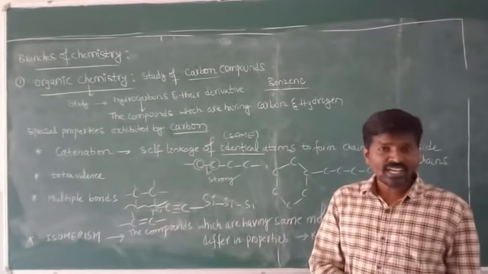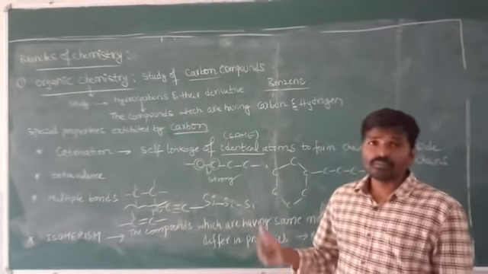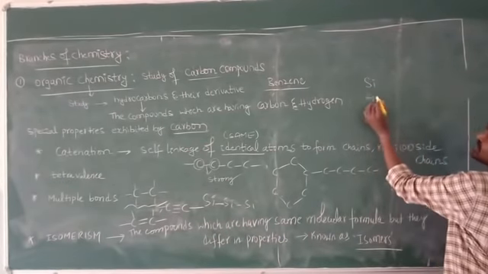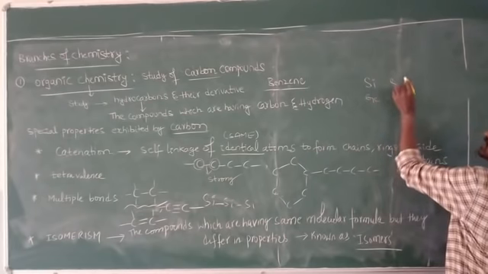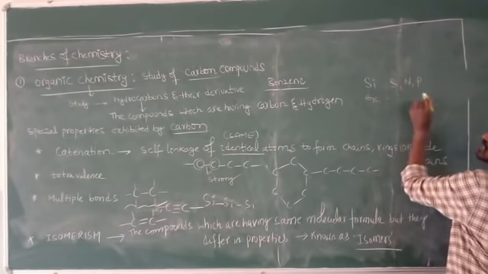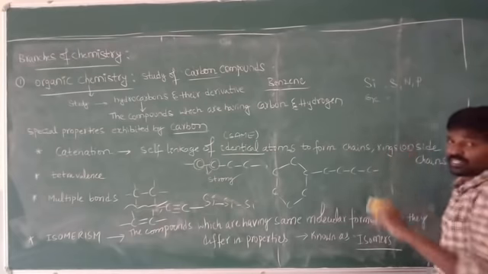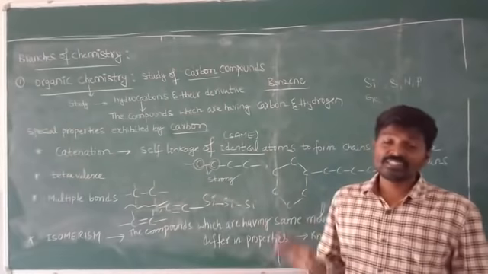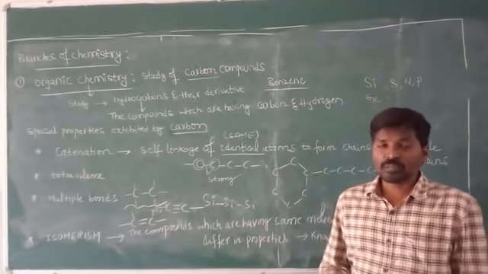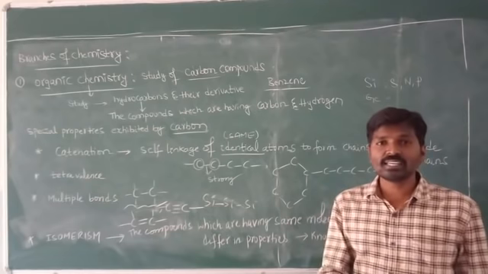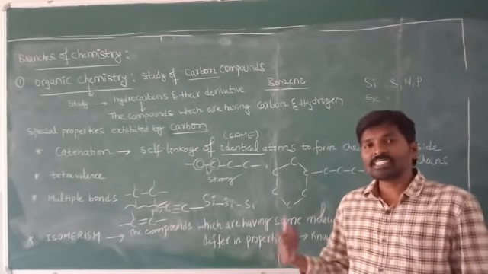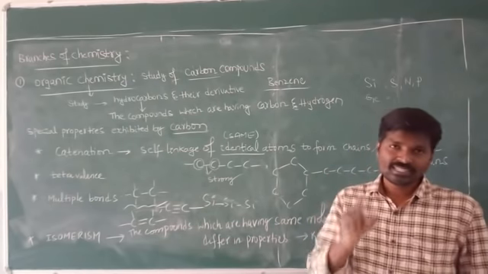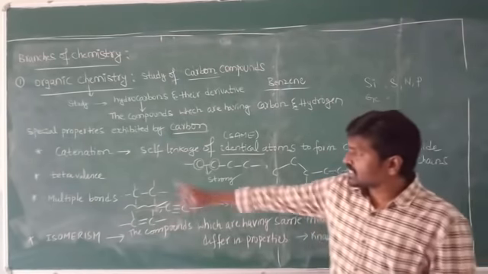Not only carbon but also the remaining elements like silicon, germanium, even sulfur, nitrogen, phosphorus exhibit such catenation. But among all these elements, the one exhibiting high catenation power is carbon, due to its smaller size. So this is regarding catenation.